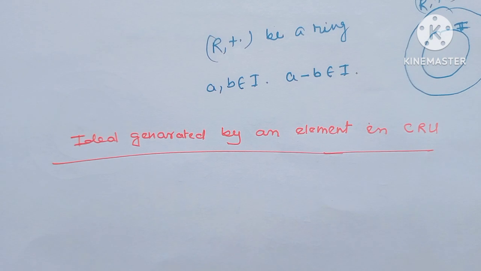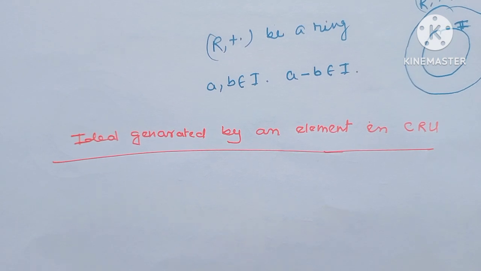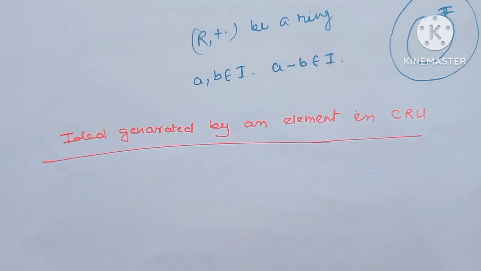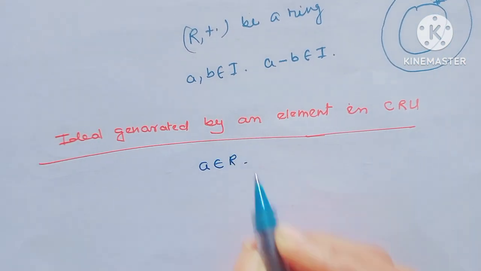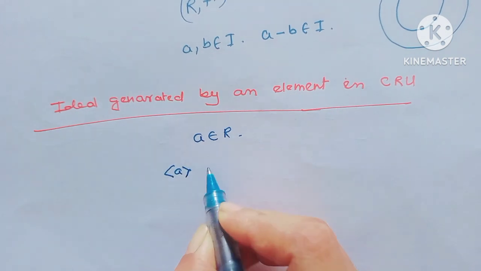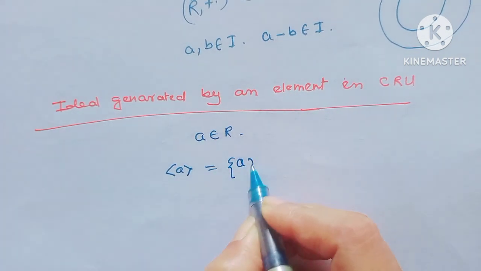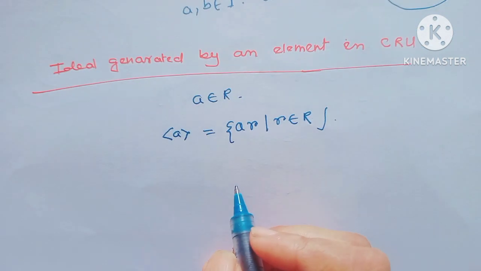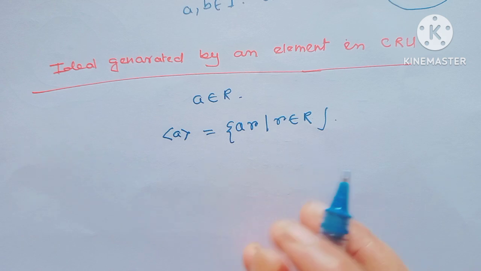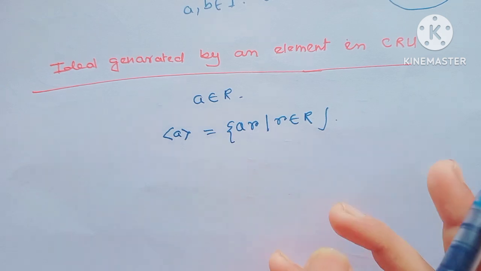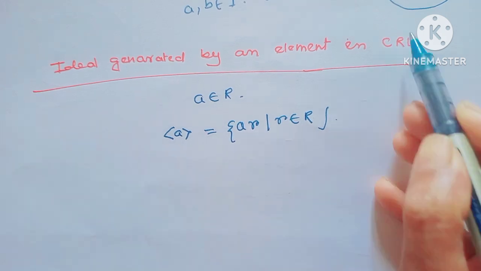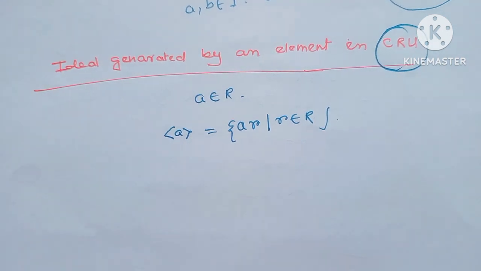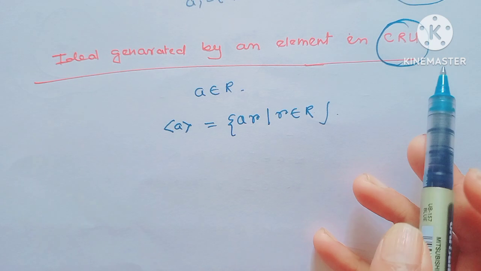Next I will discuss the ideal generated by an element in a commutative ring. Let a be an element of the ring. Then the ideal generated by a is written as aR, such that r belongs to the ring R. This ideal generated by an element, in a commutative ring, is always an ideal. Why is commutativity a must?